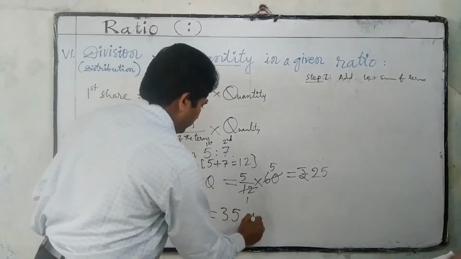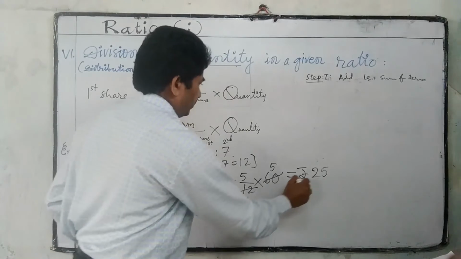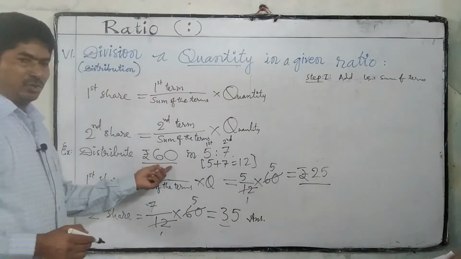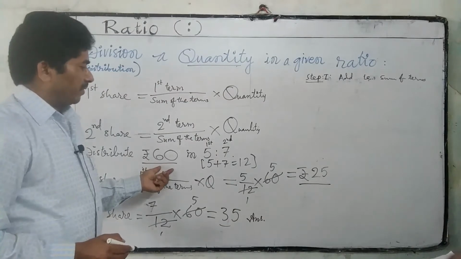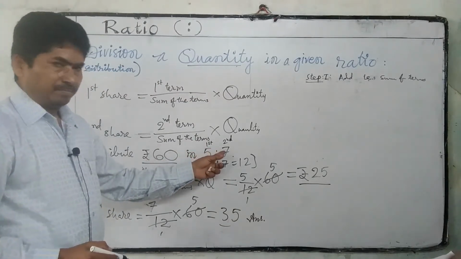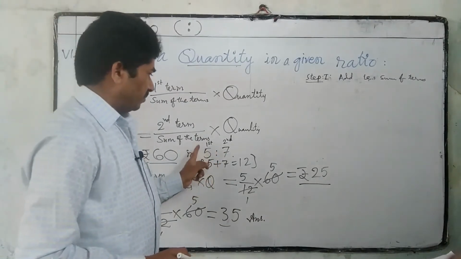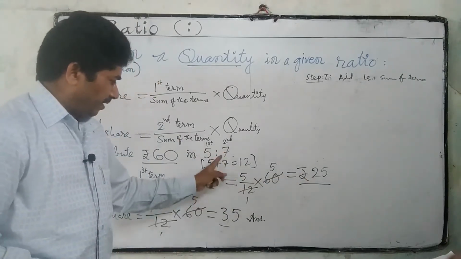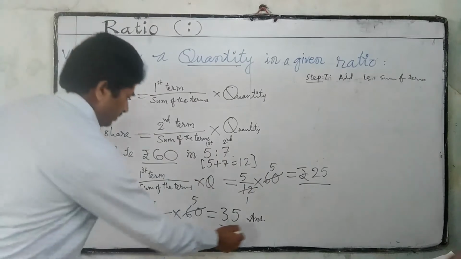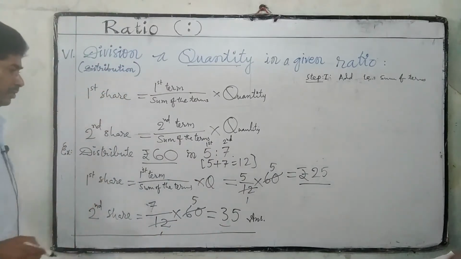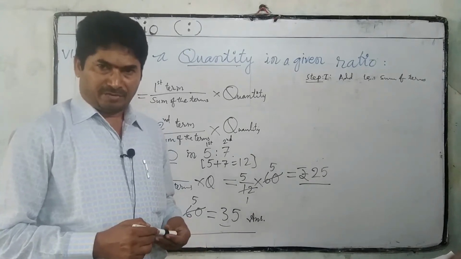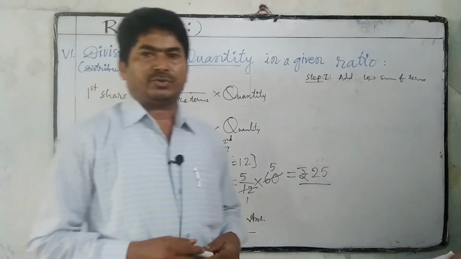So this is the second answer, and this is the first answer. We have distributed 60 rupees in the ratio 5:7. The first candidate got 25 rupees, the second candidate 35 rupees. This is distributing a given quantity in a given ratio.